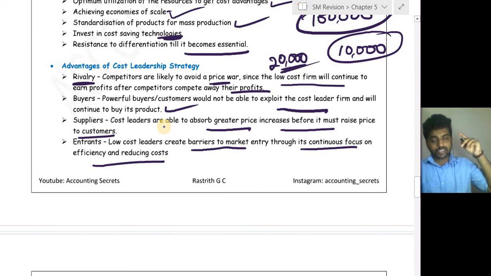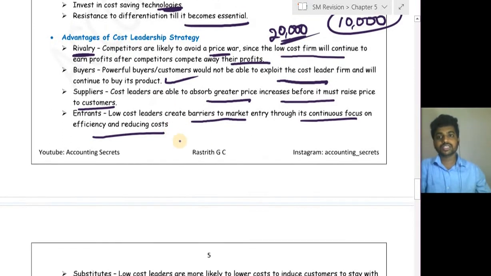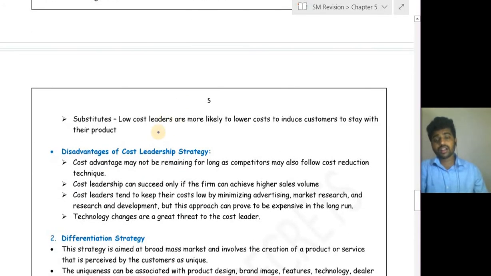When differentiation is not there in the product, customers will go for this cost leader. Compared to substitutes, low cost leaders are more likely to lower cost to induce customers to stay with their product. So when you compare it to the substitutes, if your particular product itself is of lower cost, then you will not go for a substitute. Okay, what are the disadvantages?